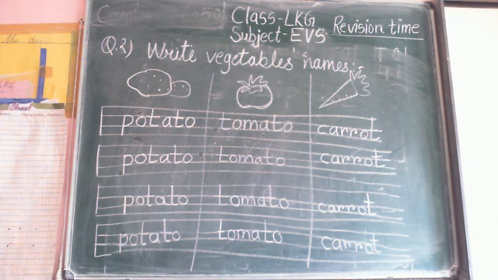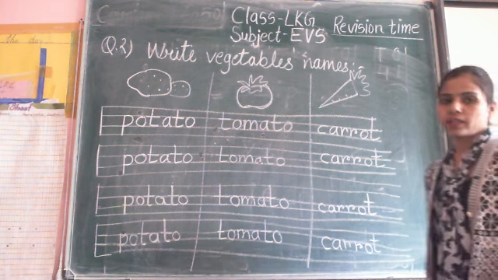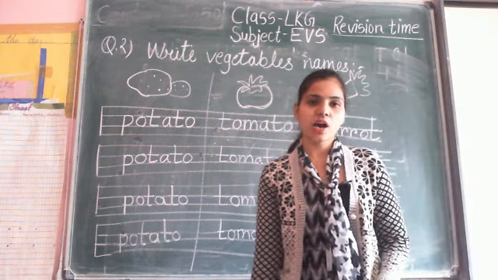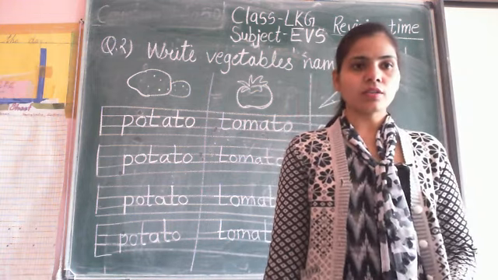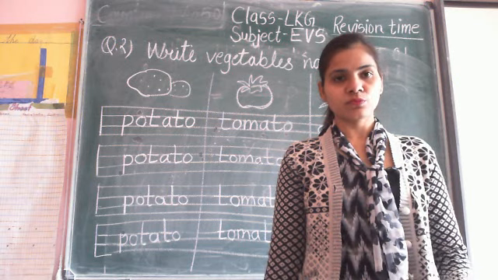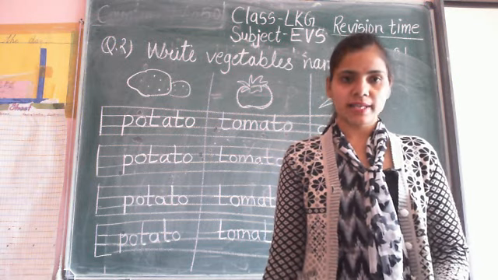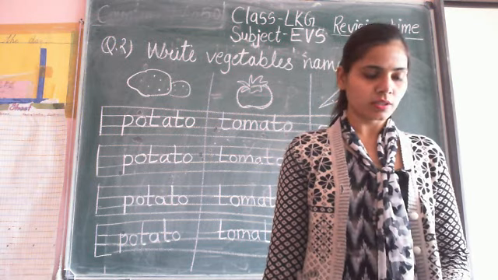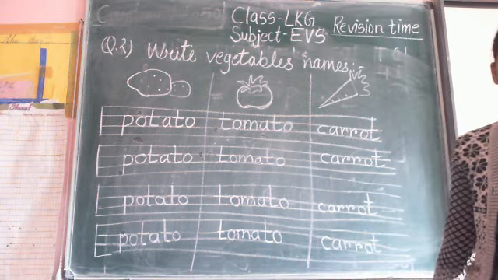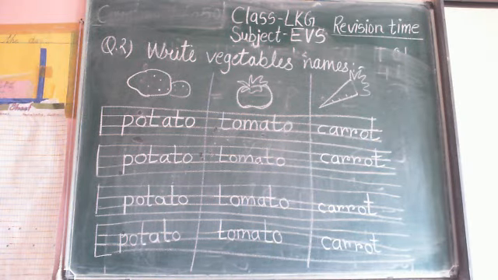Then we'll start question number 3. Now what is the question number 3? Question number 3 is odd one out. We have already done odd one out. So once again we'll start some examples for your revision. So complete this, then start odd one out.